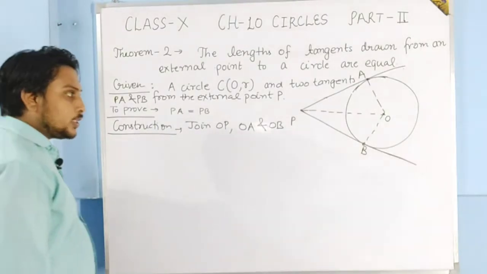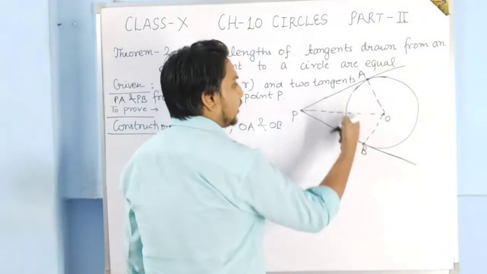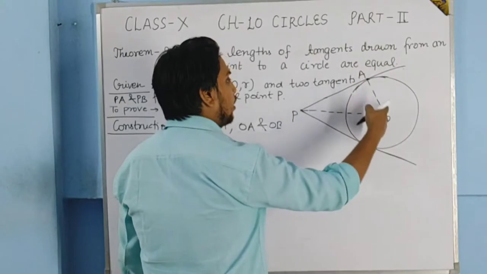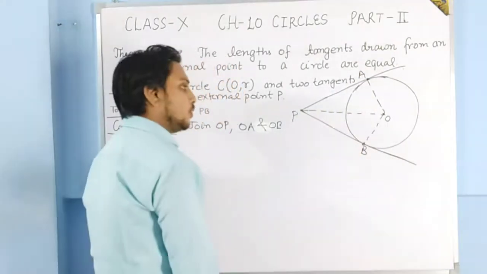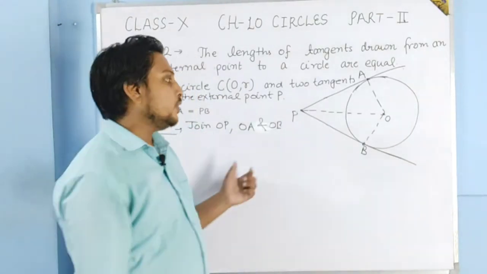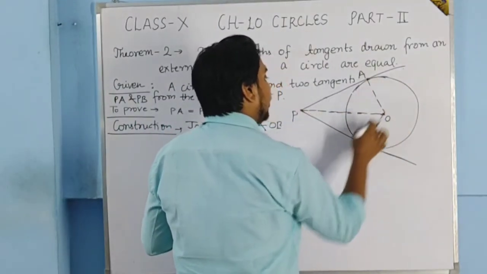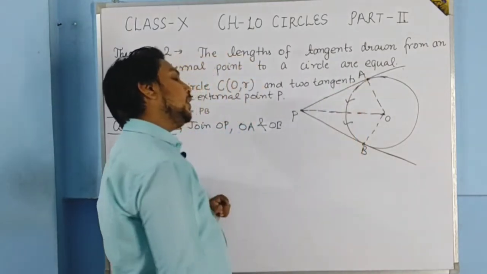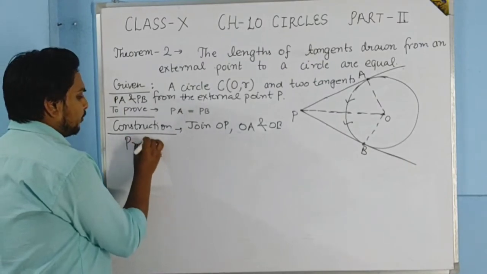Now after joining, students, you can see that here two triangles are there: one is triangle OPA and one is triangle OPB. Are you able to understand that when we join these lines OP, OA and OB, we will find two triangles, OPA and OPB? Okay, now coming to the proof part.